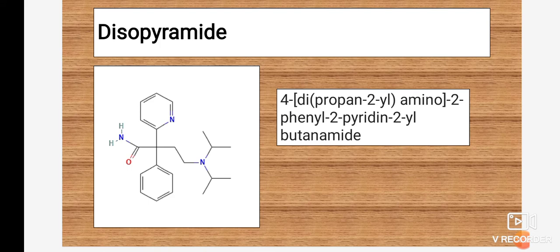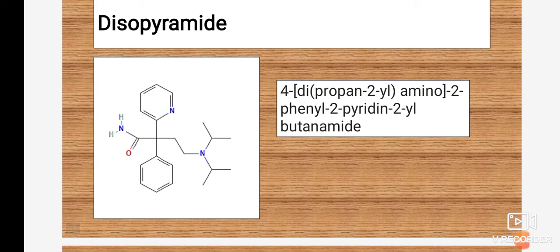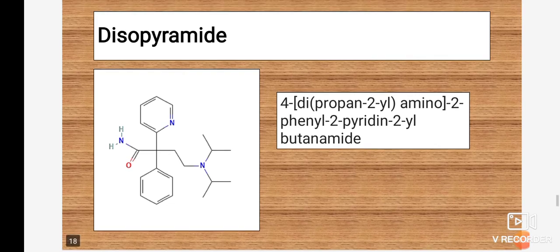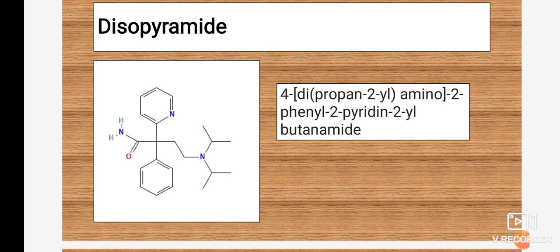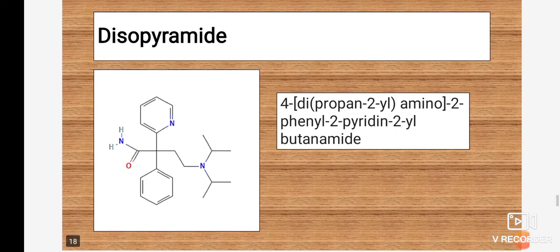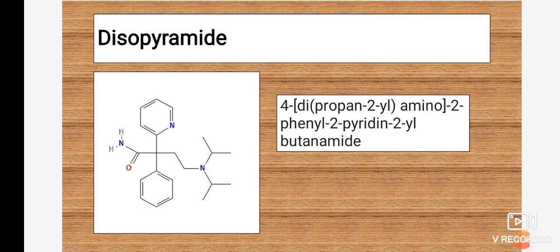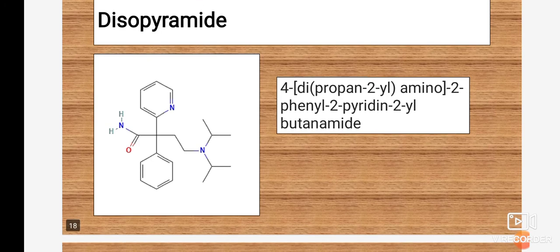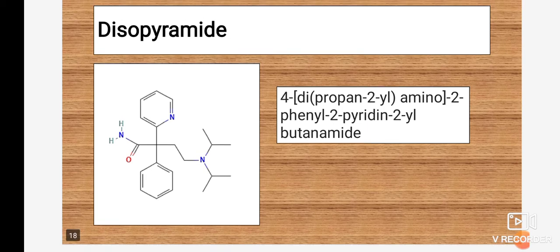Okay, it contains a 4-member chain, that is butane, and the functional group present on that butane is C double bond O NH2, that is an amide. So the complete substitution is butanamide. The complete chain is known as a butanamide, as it contains a 4-member chain with a C double bond O NH2 group. So there will be a question: give the structure of an antiarrhythmic drug under class 1A which is a butanamide derivative. Also they may ask: give the structure of the drug which contains the diisopropyl amino group and contains pyridine.